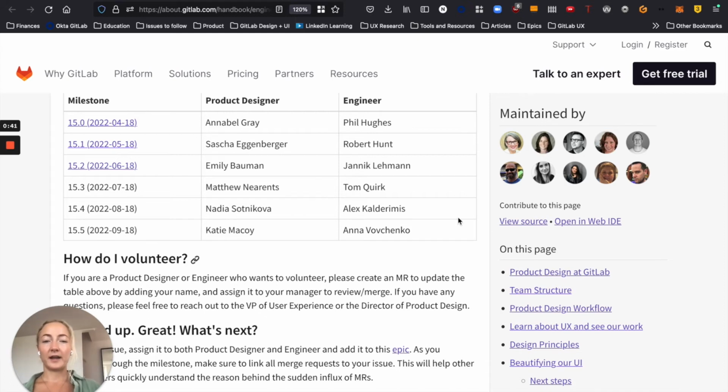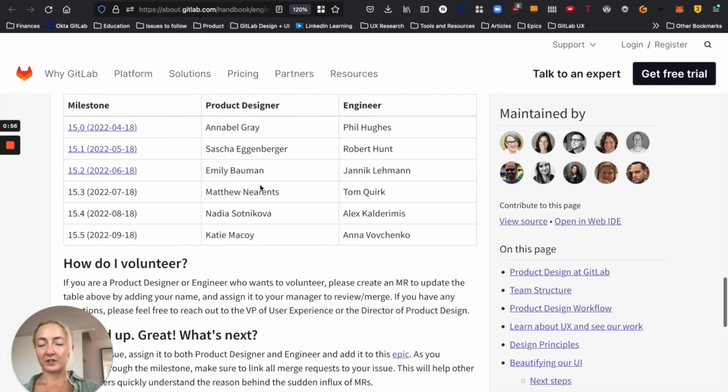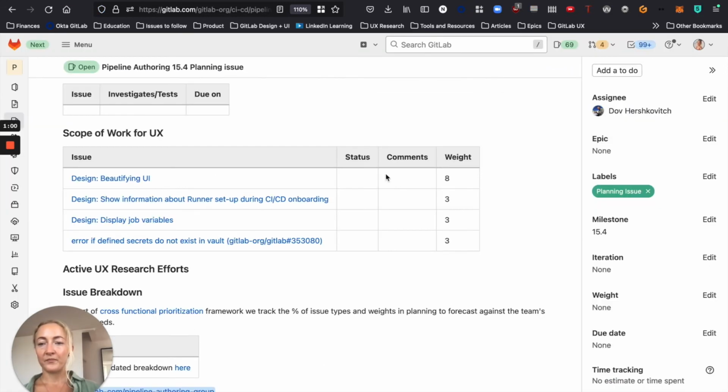I have a bunch of things that I would like to fix in the CI/CD area, but I think our contributions will not be limited to the CI/CD area itself. We're just going to make different changes throughout the product. So yes, very excited to collaborate with Alex on this in 15.4.